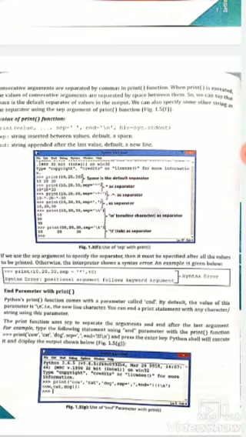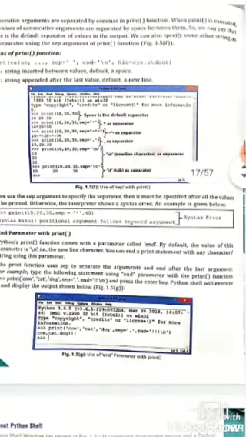End parameter with print. Python's print function comes with a parameter called end. By default, the value of this parameter is \n, that is the new line character. You can end a print statement with any character or string using this parameter. The print function uses sep to separate the arguments and end after the last argument. For example, type the following statement using the end parameter with the print function and press the enter key. The Python shell will execute it and the output is shown below.